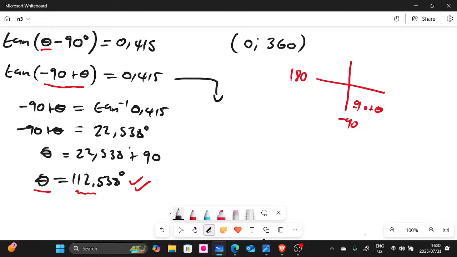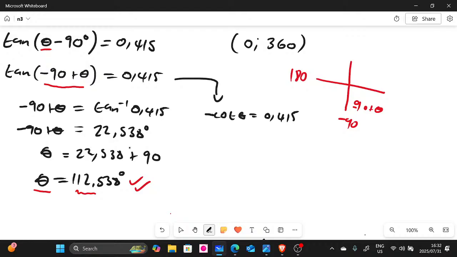If we change this, it's going to be negative cot theta, plus 0,415. I need to find another value, because it's not only one value here, guys. We have two values, I think.